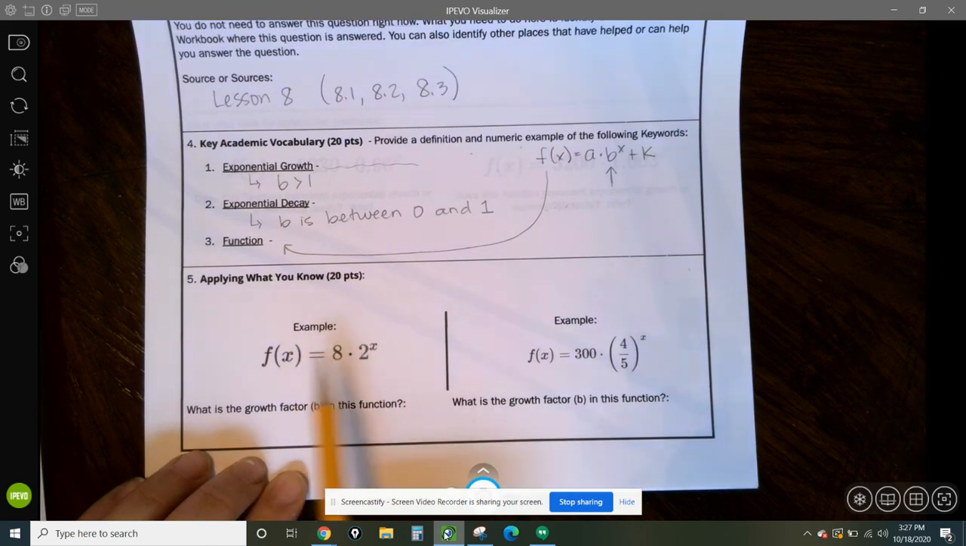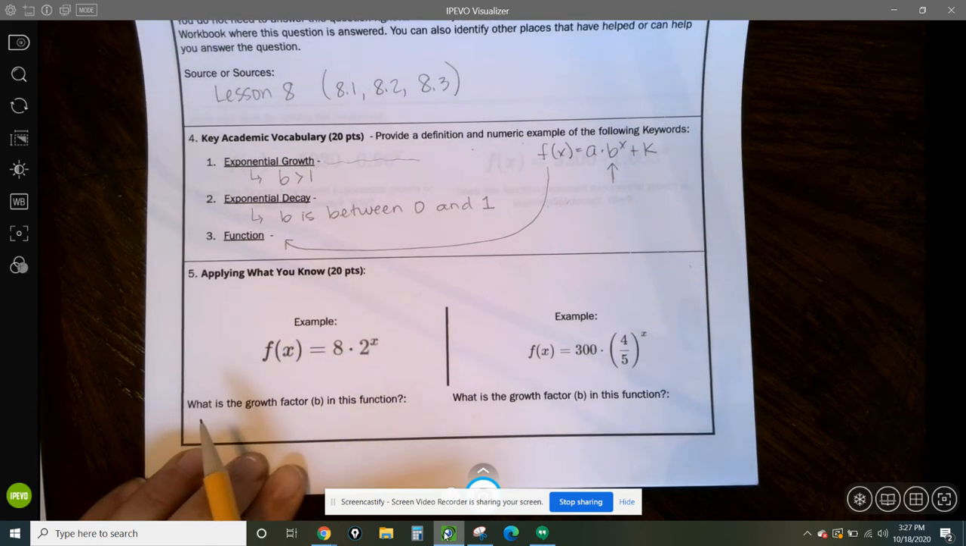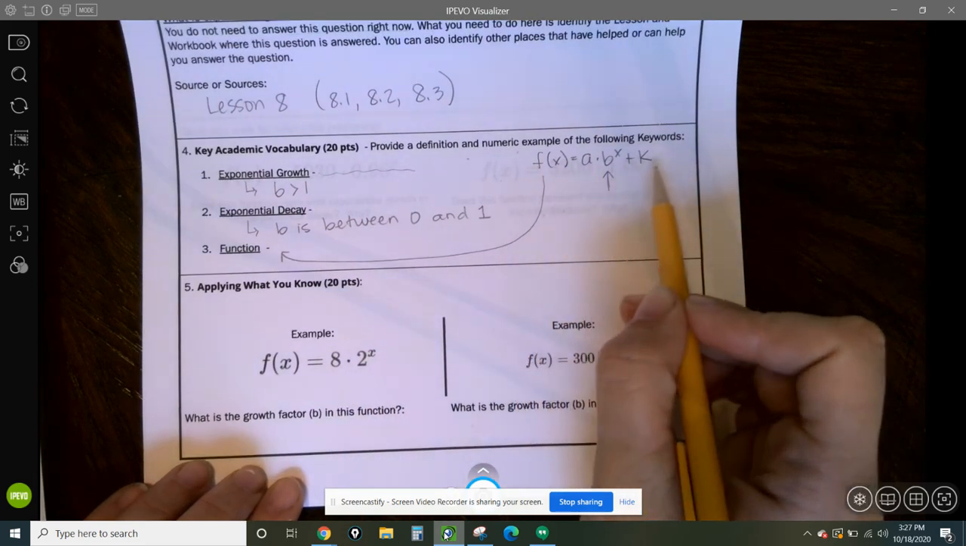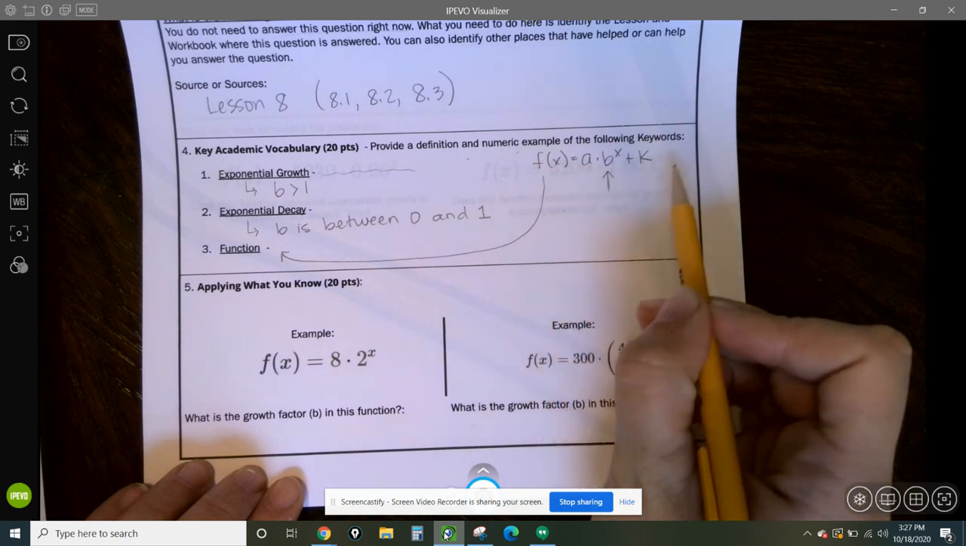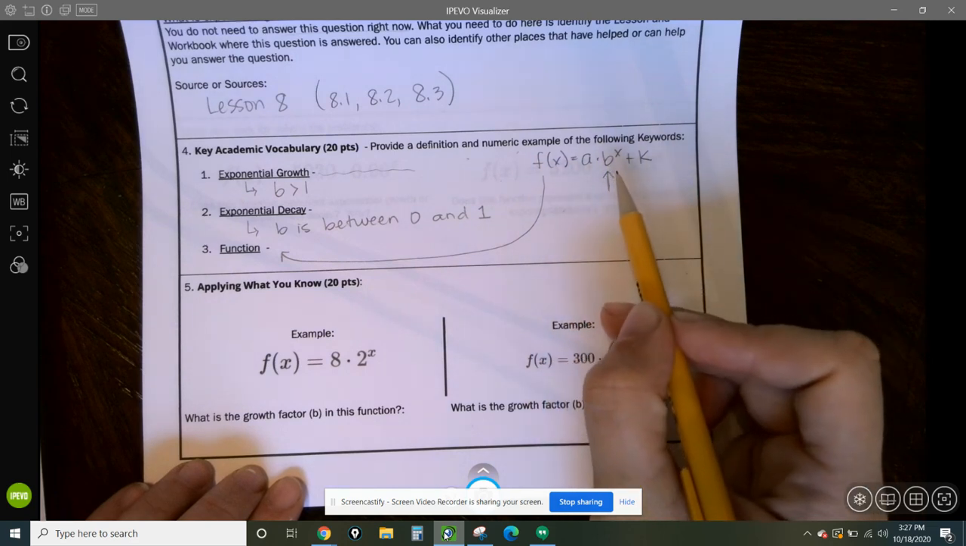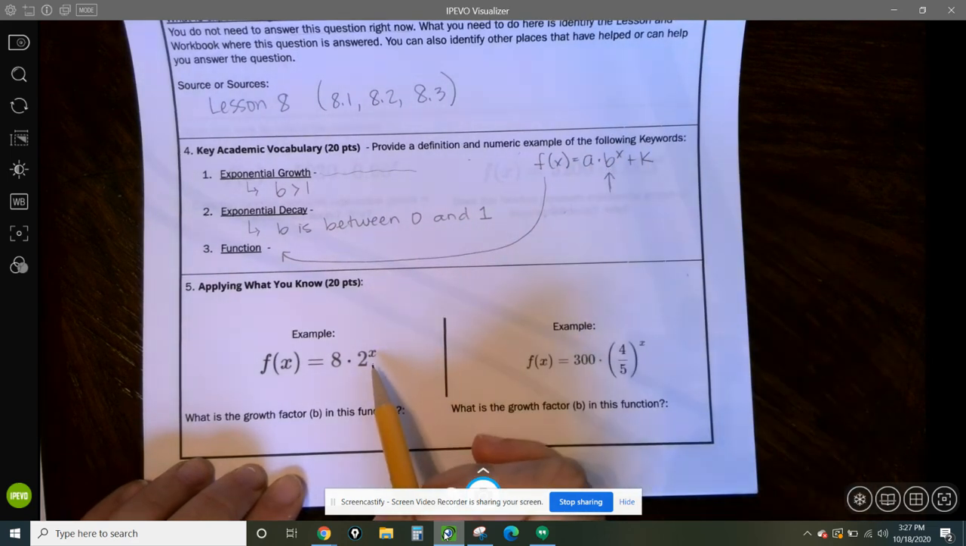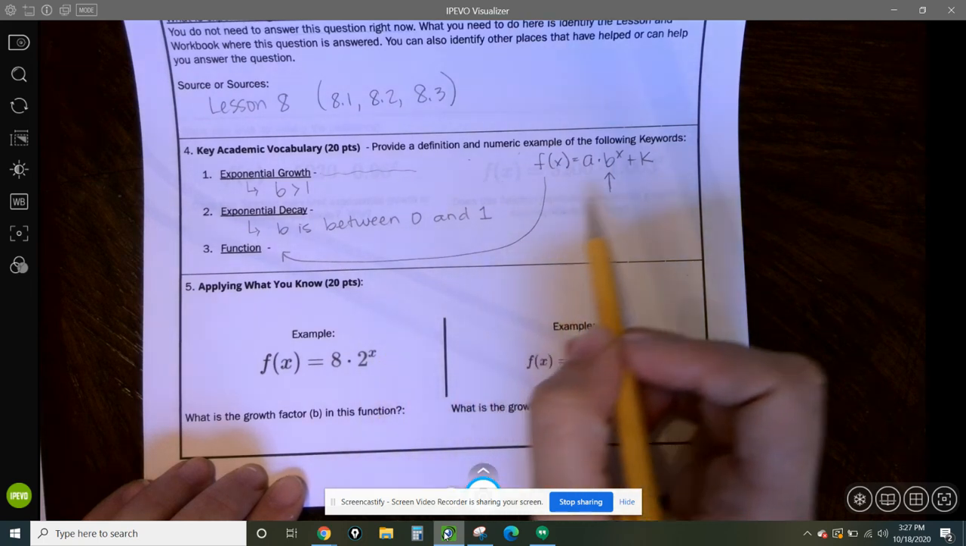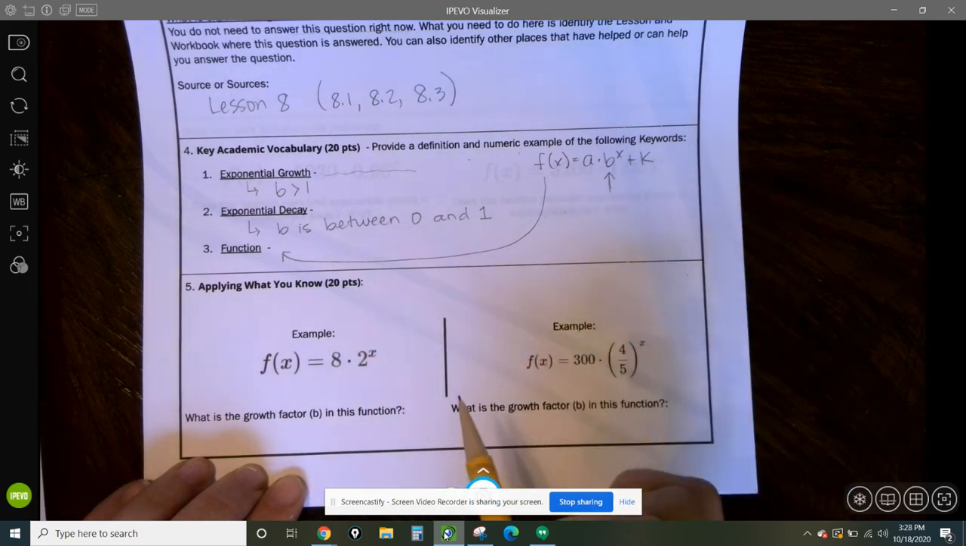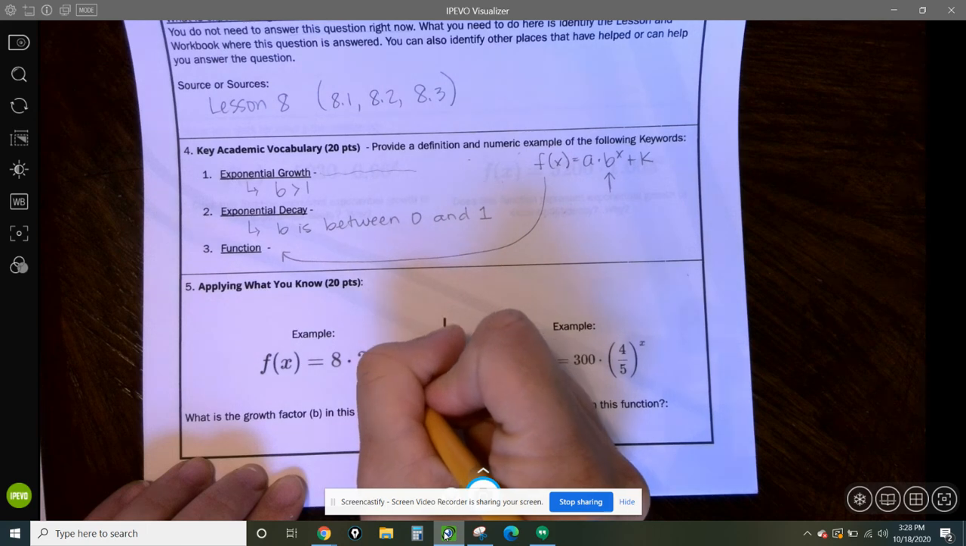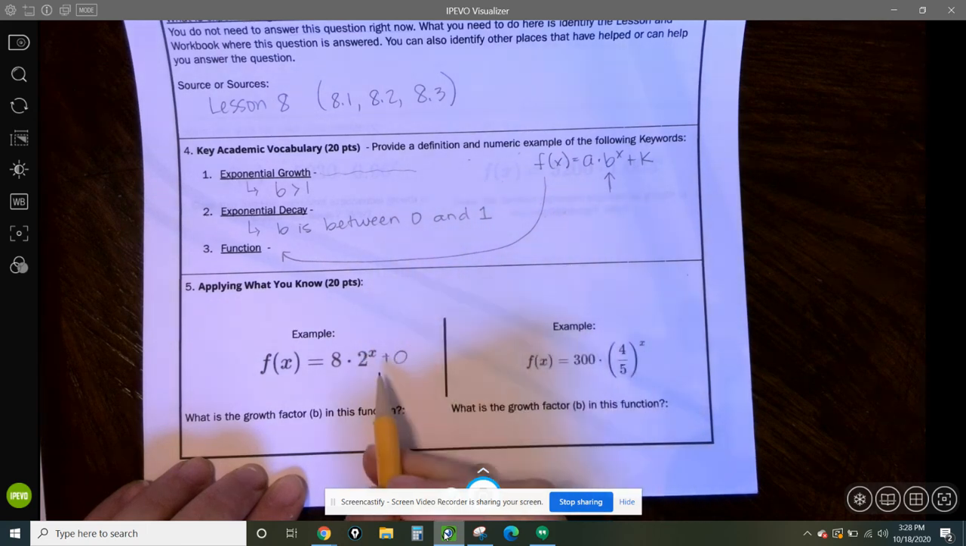All right, so now let's apply some of that knowledge that we just wrote down there. So applying what you know, here's an example, and it's just asking you, what is the growth factor, or b, in this function? So remember, here's the general formula. We just wrote this down because we knew it was going to be so important. So we just need to identify what is the b here. So this one doesn't have like a plus k off to the side. That's okay. That just means like this would be something plus 0. There's not always that plus or minus off to the side. That's okay. So just keep that in mind as you go through.